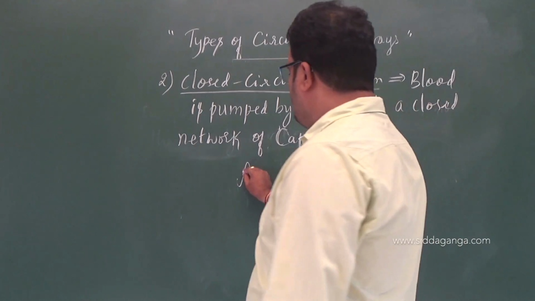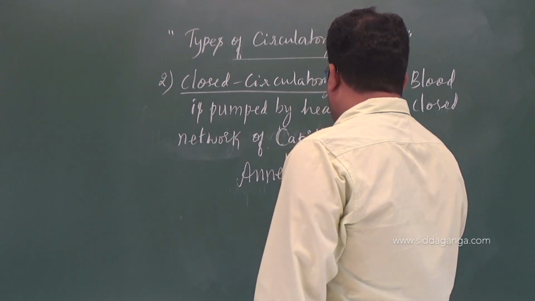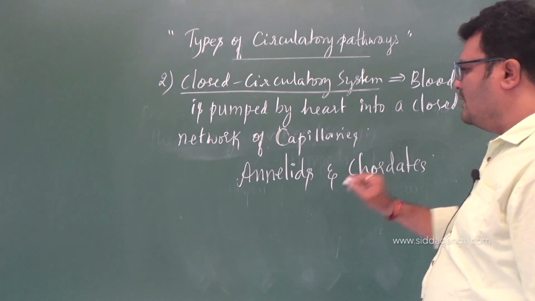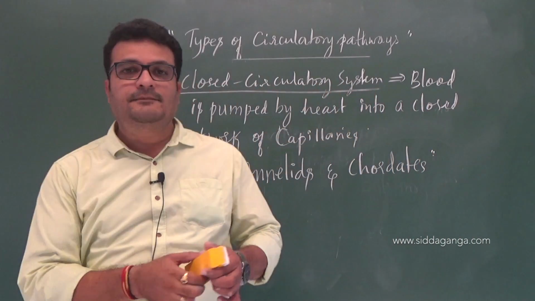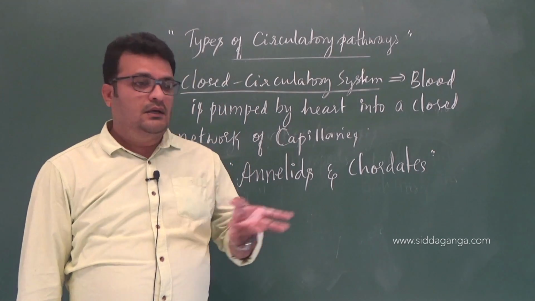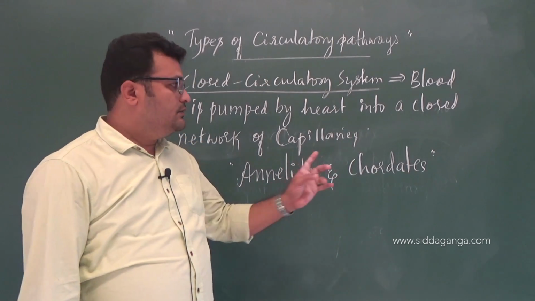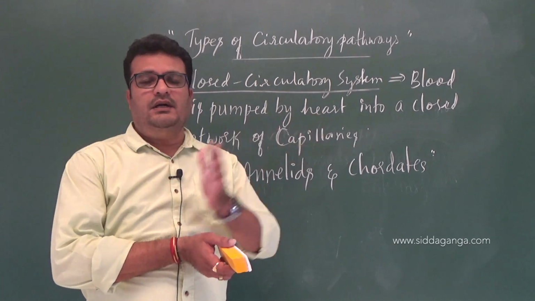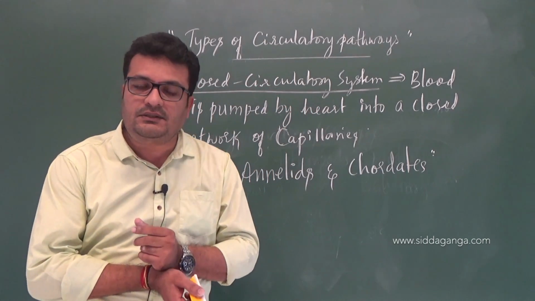And here the examples are all annelids and chordates, including cephalochordates, right? Chordates, so when I say chordates, everything is included. What does chordates mean? The phylum Chordata, which includes the subphyla Cephalochordata, Vertebrata, right? Urochordata. So all these different chordates, means entire chordates, are having the closed circulatory system.